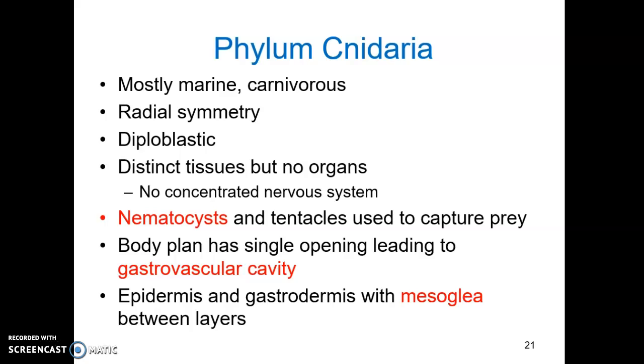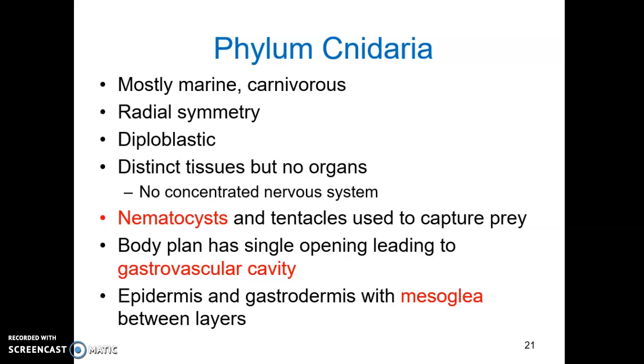Cnidarians do not have a concentrated nervous system, but they do have nerve cells around the body and receptors for touch, gravity, and light. A characteristic of cnidarians are nematocysts, which are stinging cells, which, along with tentacles, are used by cnidarians to capture prey. Cnidarians have a body plan that has a single opening that leads to a gastrovascular cavity. The gastrovascular cavity is an all-purpose cavity. It works for digestion, gas exchange, waste excretion, and gamete formation.